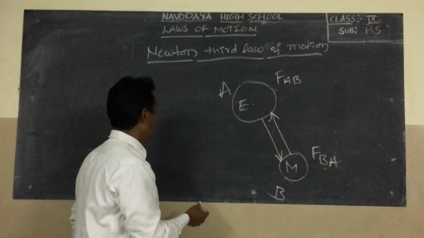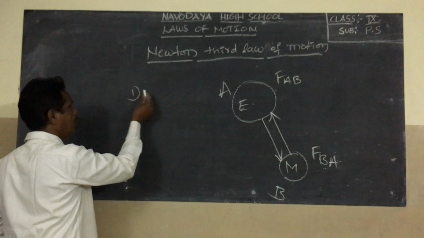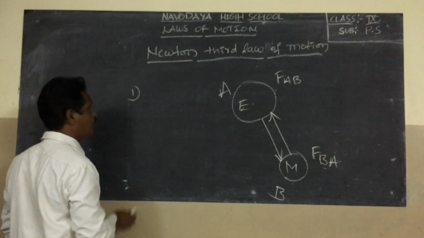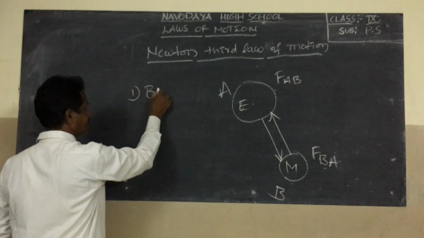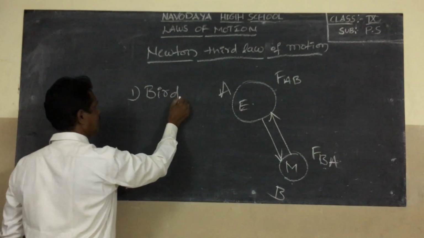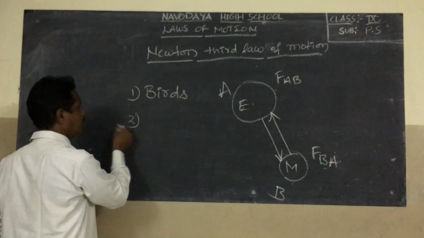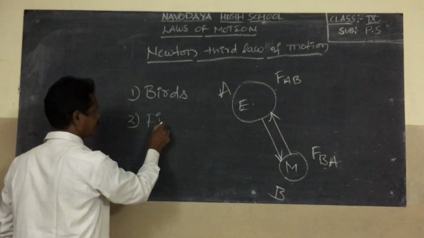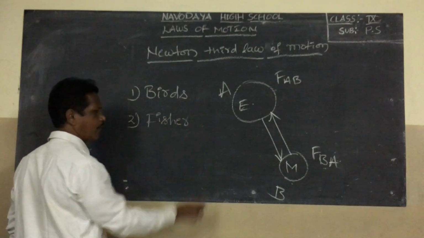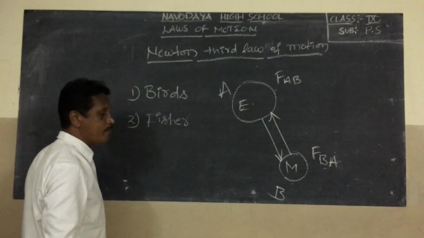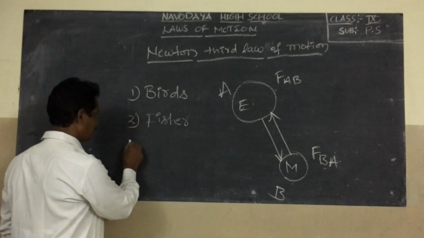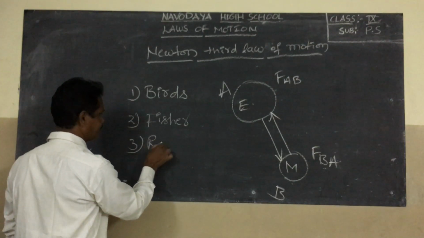First example of Newton's third law of motion, birds flying. Second example, swimming of fishes. Third example, rocket.